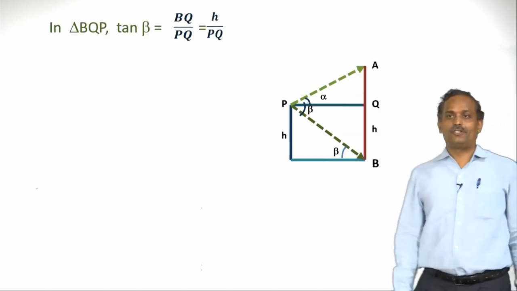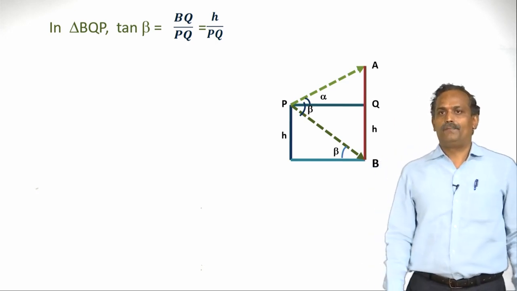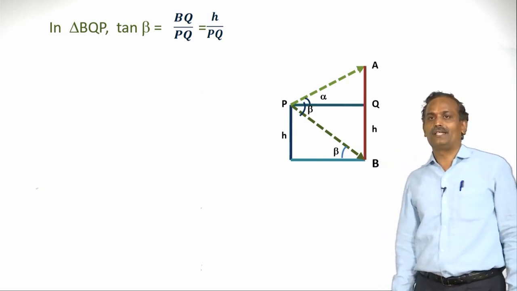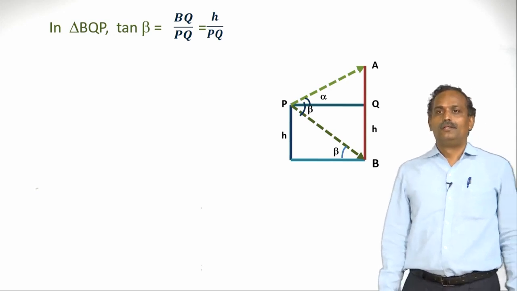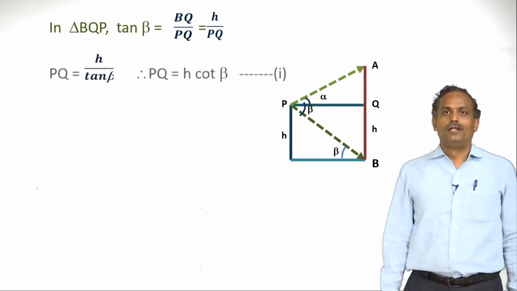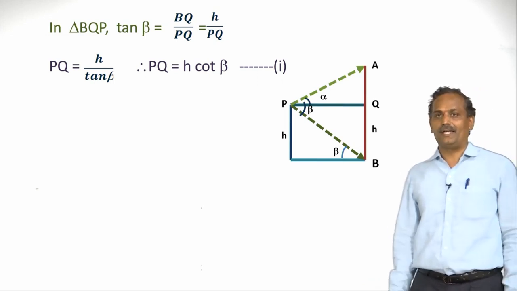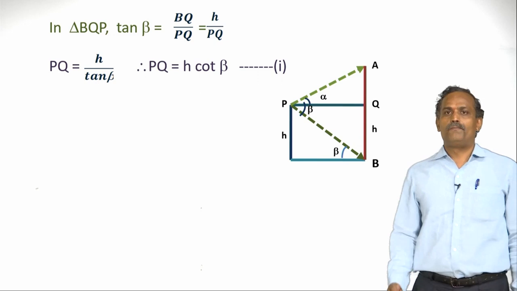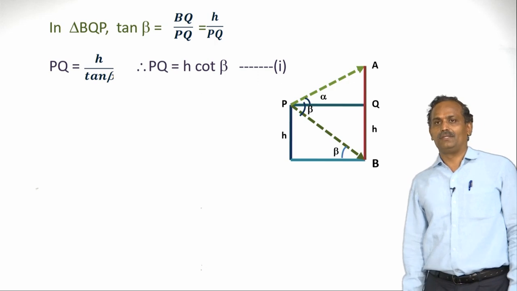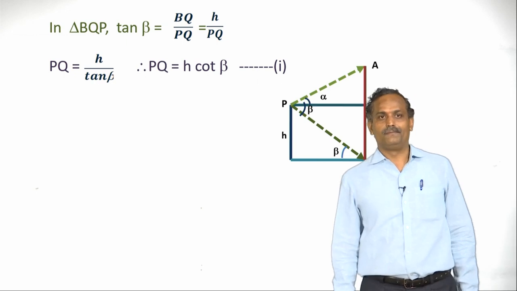So what is tan beta here? Tan beta is BQ by PQ with respect to triangle PQB. So it is nothing but H by PQ. So H is the height, it is already given. Now PQ is nothing but H by tan beta. Let us simplify. PQ is equal to, let us take the inverse of tan beta, it is nothing but cot beta. So PQ is H cot beta, call it equation 1.